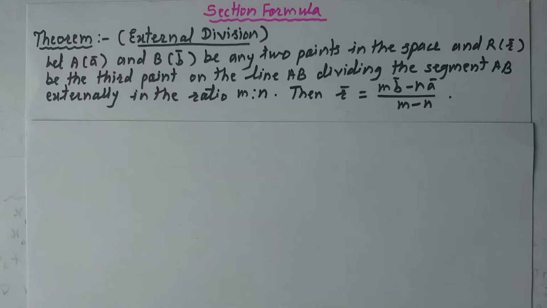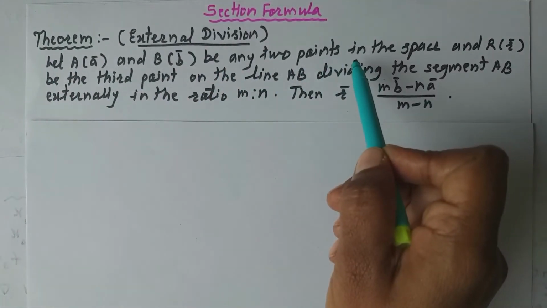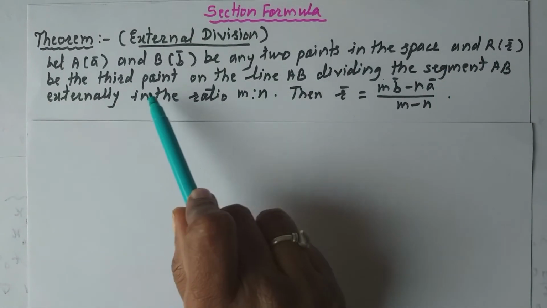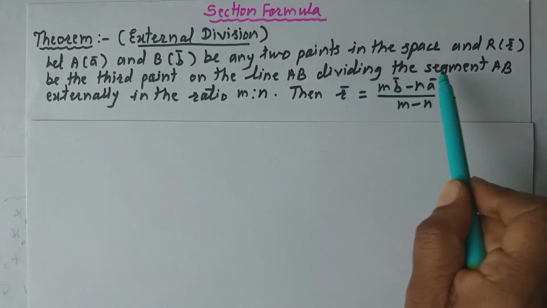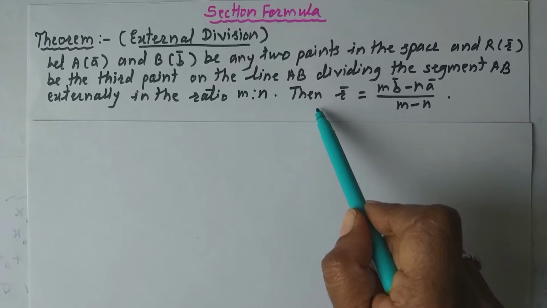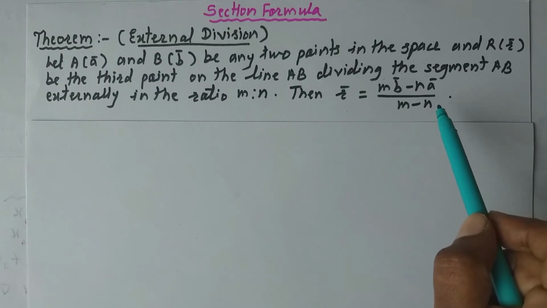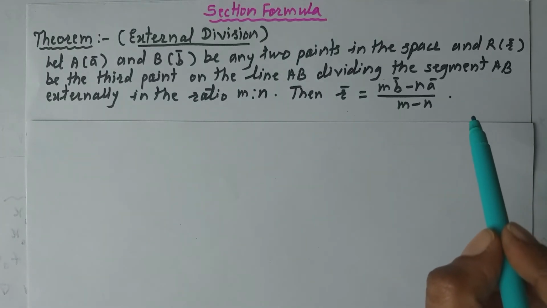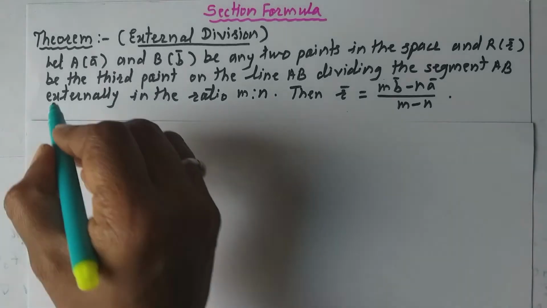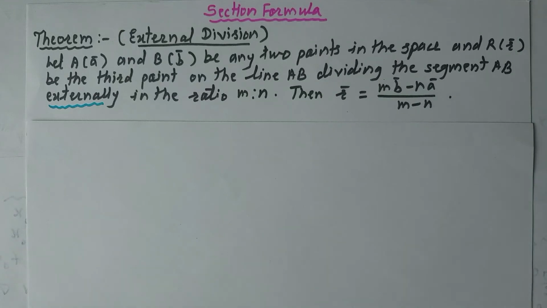Now, we will see the section formula for external division. Statement of theorem: Let A and B be any two points in the space and R be the third point on the line AB dividing the line segment AB externally in the ratio m is to n. Then we have to show r bar is equal to (m b bar minus n a bar) divided by (m minus n). Here point R is on the line AB but it divides externally. Here a bar, b bar and r bar are position vectors of points A, B and R respectively.